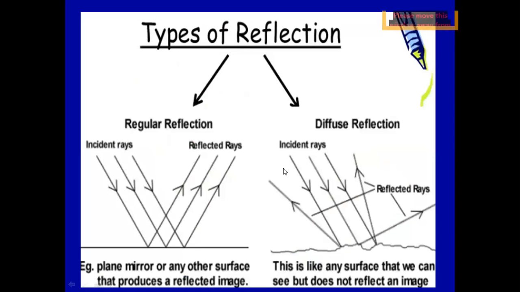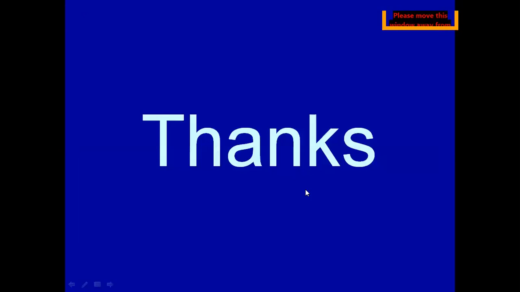On the basis of this, reflection can be classified into two types: regular and diffuse. In regular reflection, the rays of light moving parallel to each other remain parallel to each other after striking. Whereas in diffuse reflection, the rays come in parallel, but after reflection they do not remain parallel. The difference between regular and irregular or diffuse reflection is this: in regular reflection we use a smooth surface, whereas in diffuse or irregular reflection we use a rough surface.